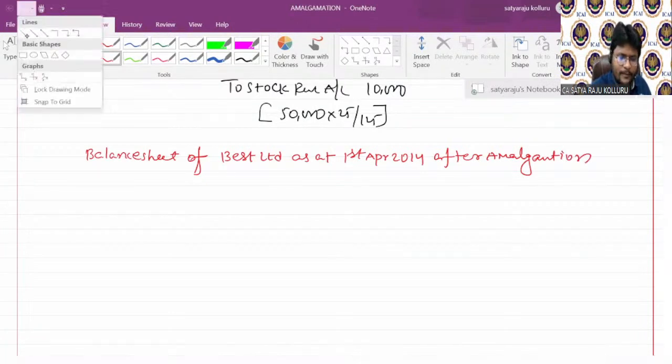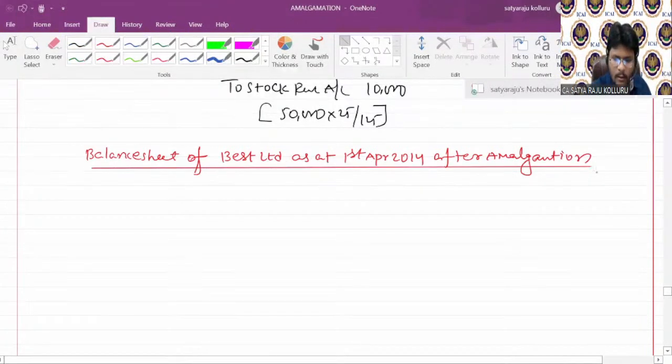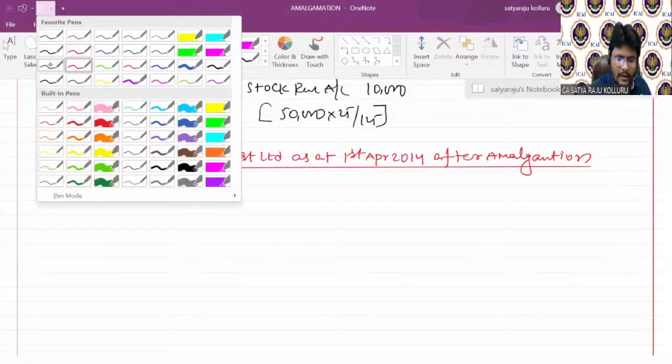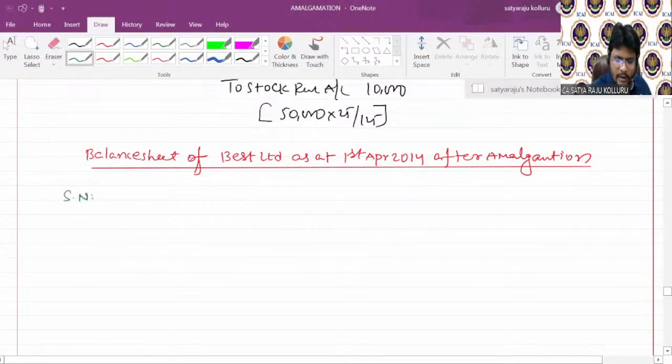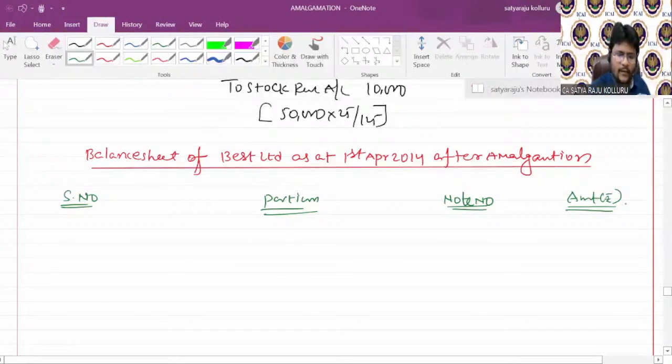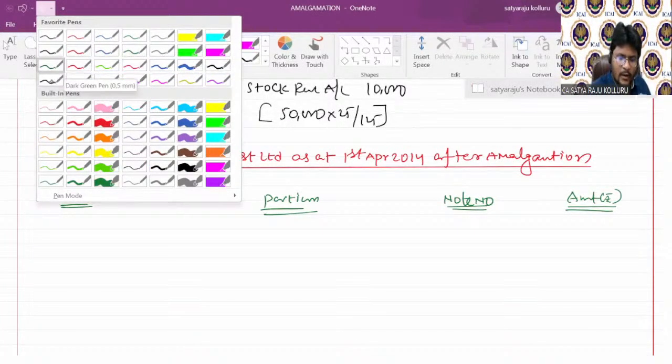Am I right? Now you know the format of schedule 3, right? In so many problems you are doing serial number, particulars, note number, amount rupees. Hope you know this format, all of you. You can represent the current year figures, that is more than enough.